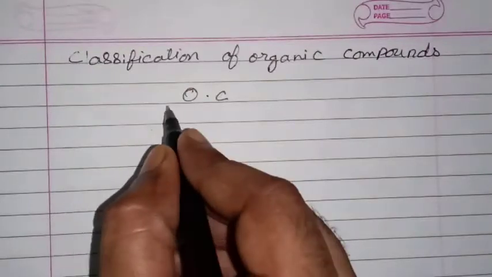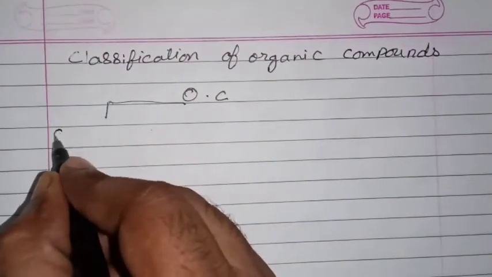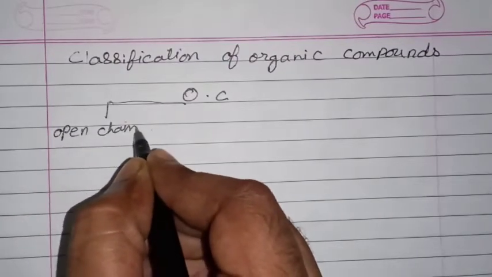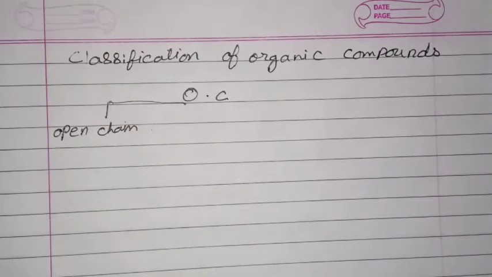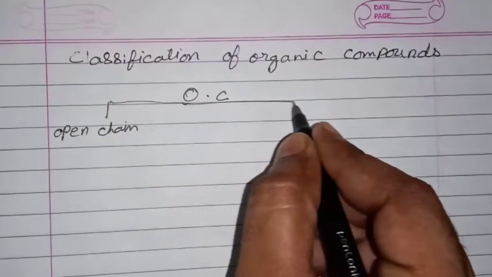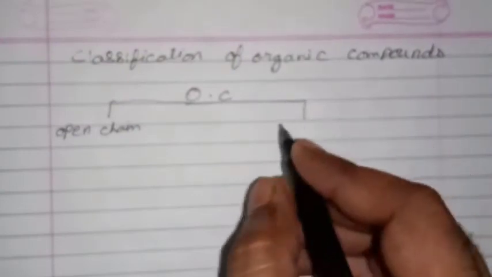Organic compounds can be divided into which categories? The first category is open chain compounds. Open chain compounds are also called acyclic compounds. We will see them in more detail further on.